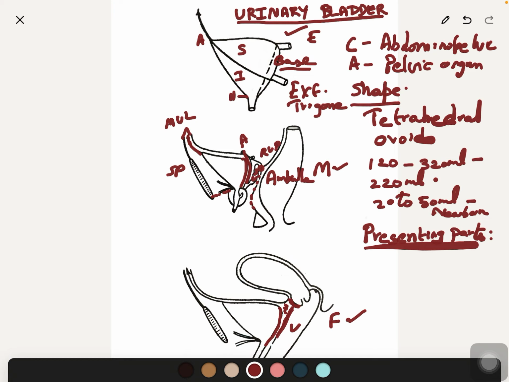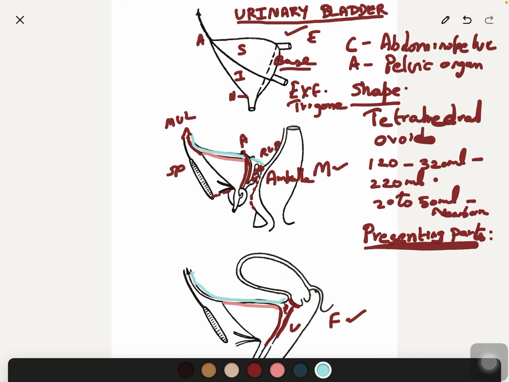Now we will see the superior surface. So we will take another color. This is the superior surface, and here also this is the superior surface. It is triangular, mostly covered with peritoneum. You can see in this picture the peritoneum covering the superior surface. Here also, in the male, the superior surface is covered with peritoneum.